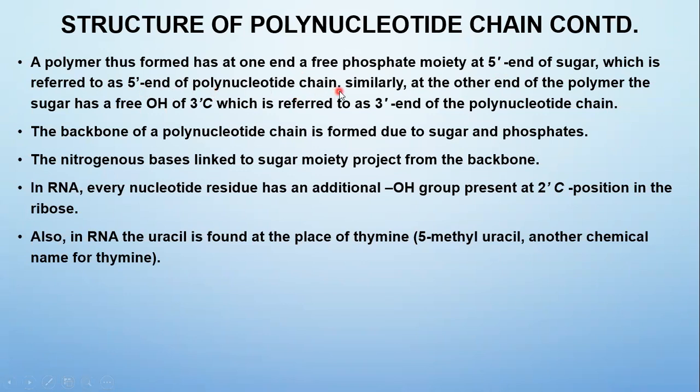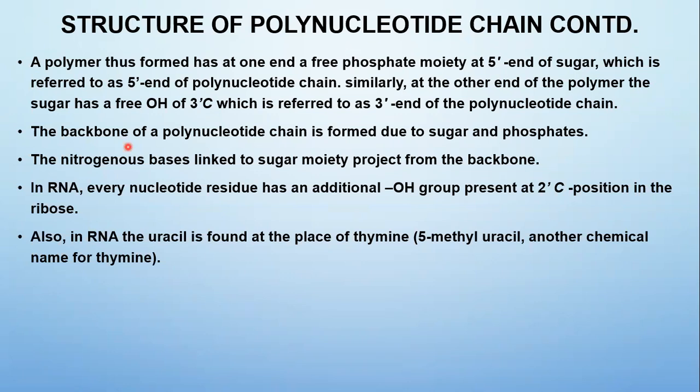So the 5' end of the polynucleotide chain means a free phosphate is attached at the 5th carbon of the pentose sugar. Similarly, at the other end of the polymer, the sugar has a free OH. That is, the pentose sugar has a free hydroxyl group at the 3rd carbon, which is referred to as the 3' end of the polynucleotide chain. And in the illustration we had seen, there are two polynucleotide chains.